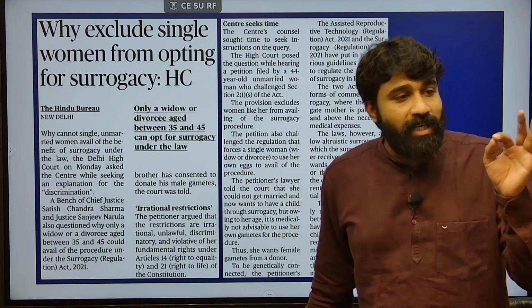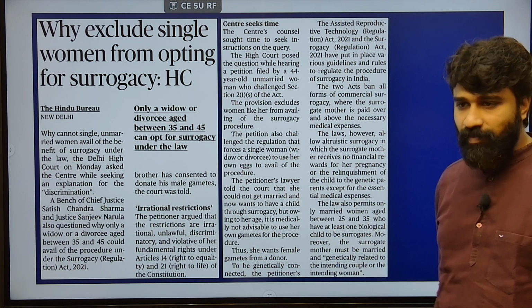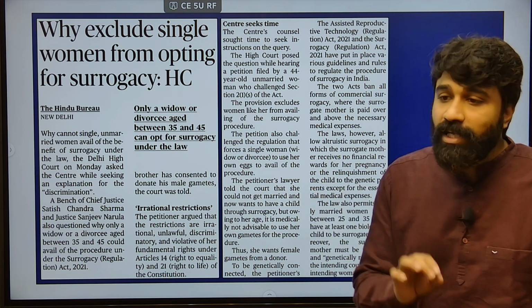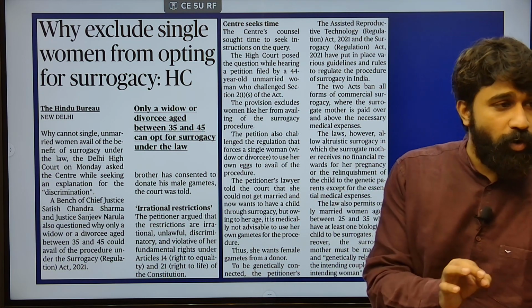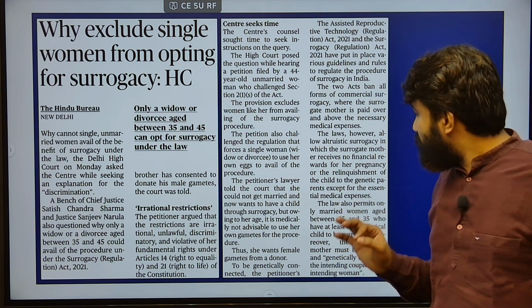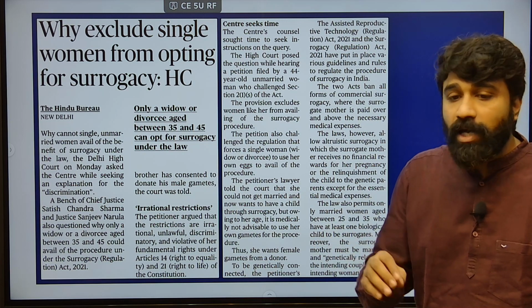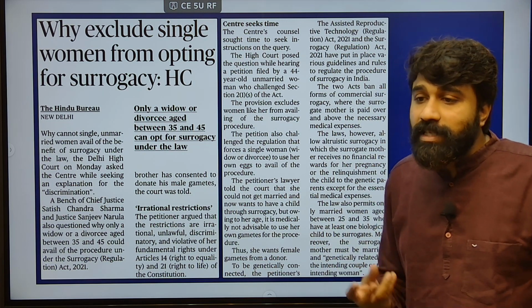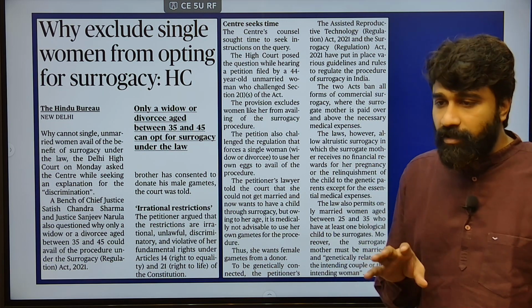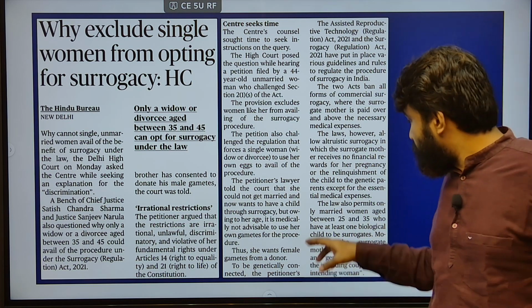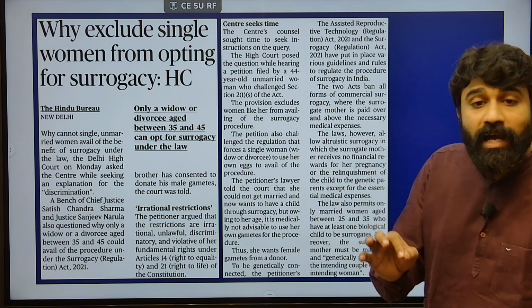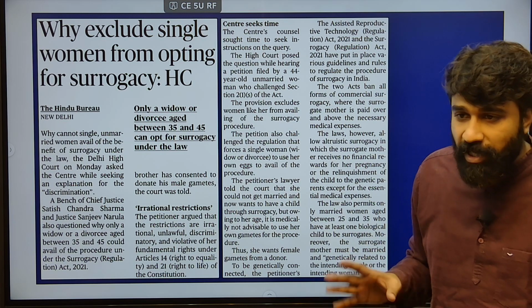It put certain regulations regarding surrogacy. It completely abolished commercial surrogacy and only allowed altruistic surrogacy. In this altruistic surrogacy also, the surrogate mother may need some kind of genetic relationship. That is the clause that they have put. It had many restrictions.